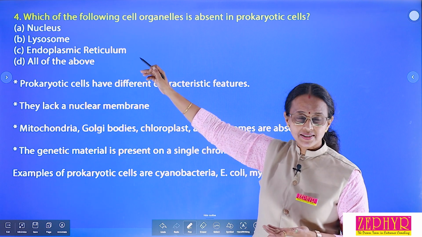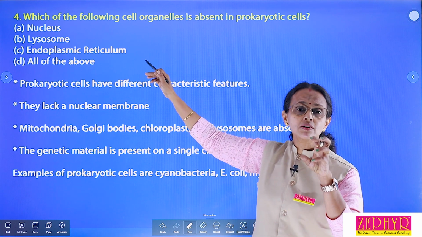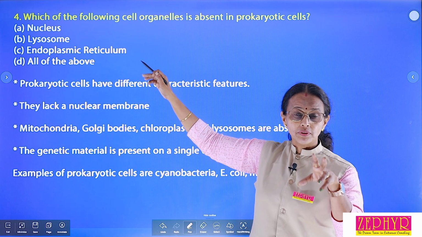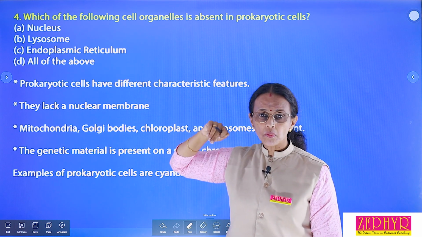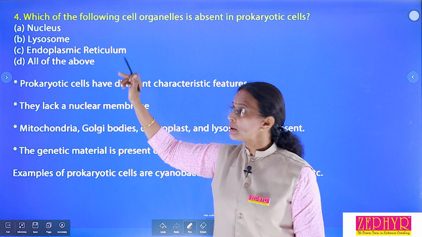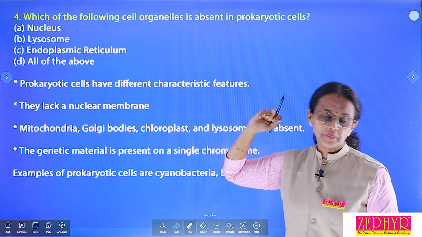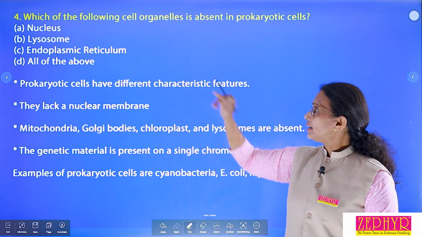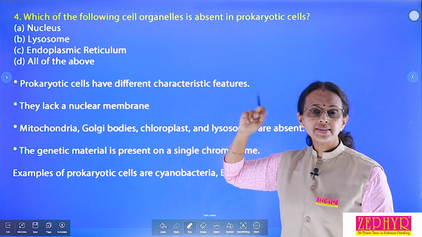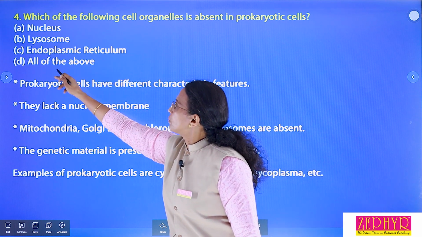First option, nucleus. Nucleus is the brain of a cell, the core of a cell. It has a double layered membrane. Then second, lysosome. Lysosome is a suicidal bag. It is also membrane bound. Endoplasmic reticulum, it is also membrane bound. Then all of the above. Which is the answer? All of the above.